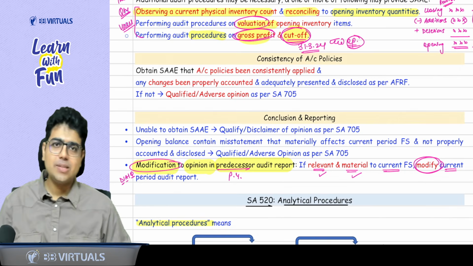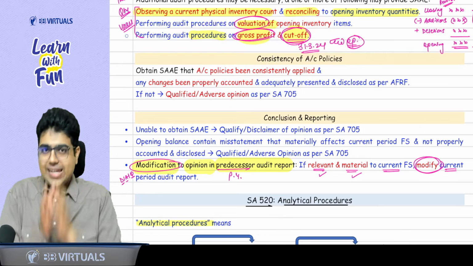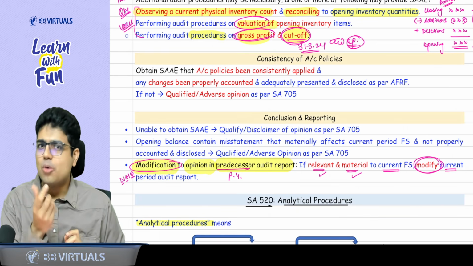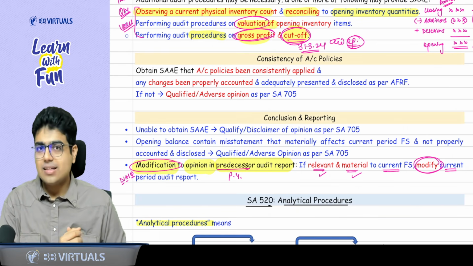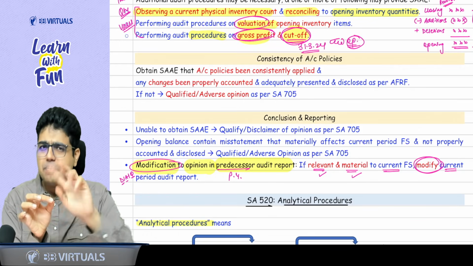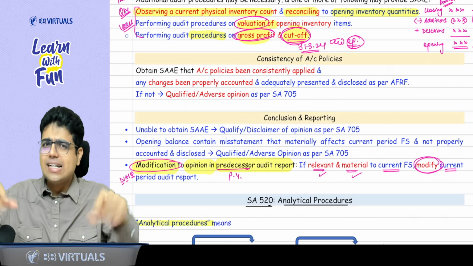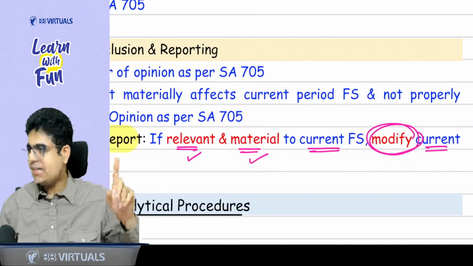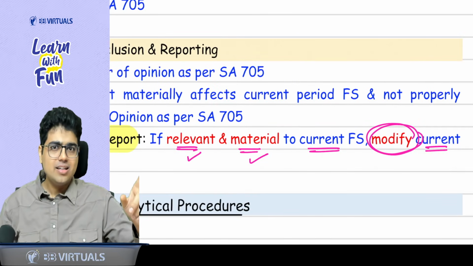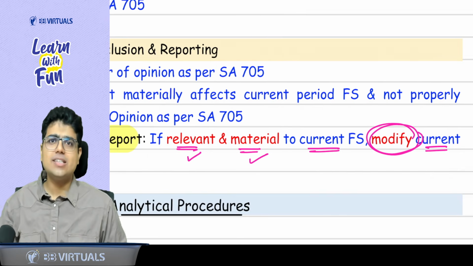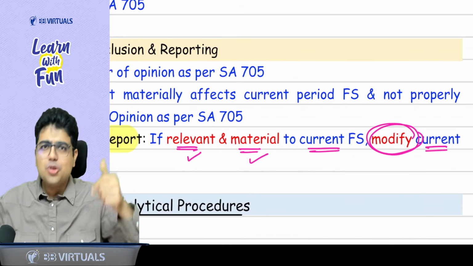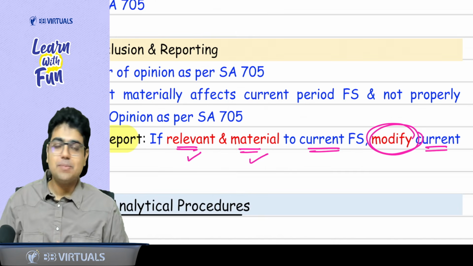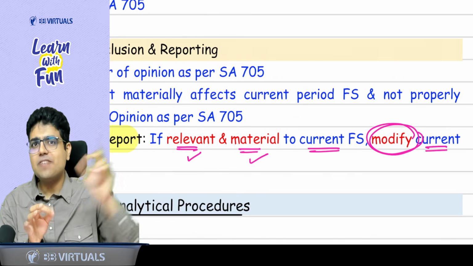The last line says basically this thing. In case the predecessor audit report has a modified opinion, and that material misstatement because of which the predecessor auditor gave a modified opinion is still not corrected, still not rectified, and is still material to the financial statement, then in this case, you again need to modify your opinion.